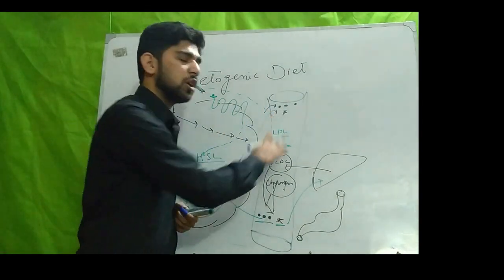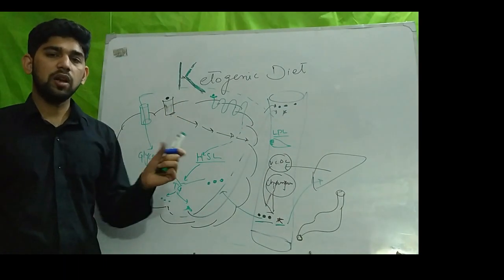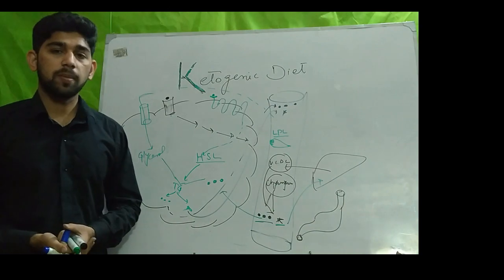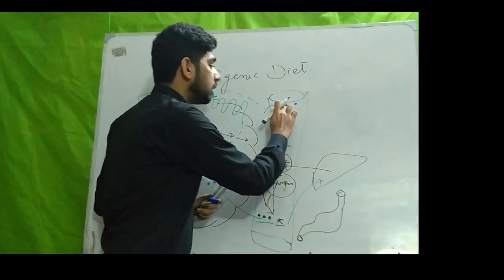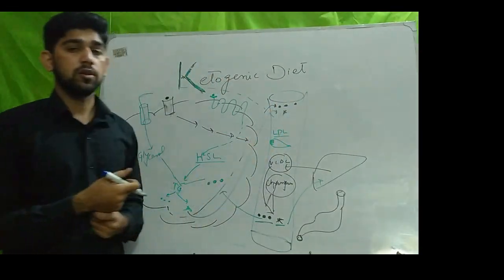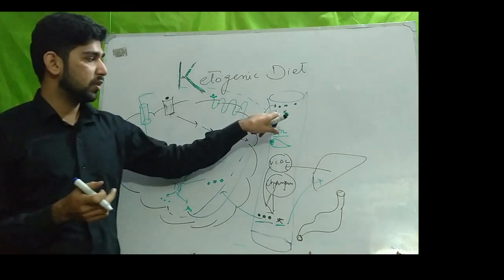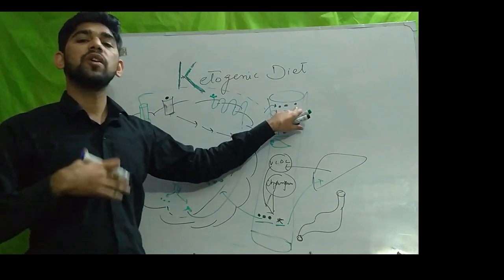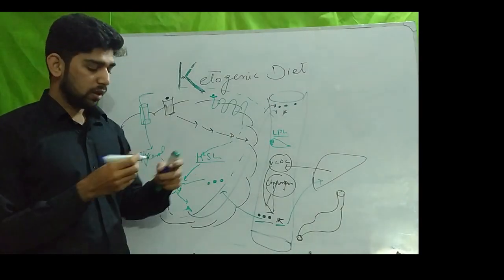Now, glycerol is transported to the other body tissues alone. It doesn't need the assistance of any transporter. But free fatty acid is not water soluble. Glycerol is water soluble, so it can be transported alone, but free fatty acid needs the assistance of a transporter.